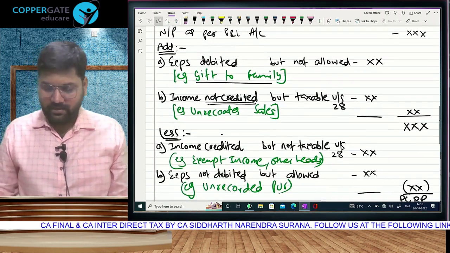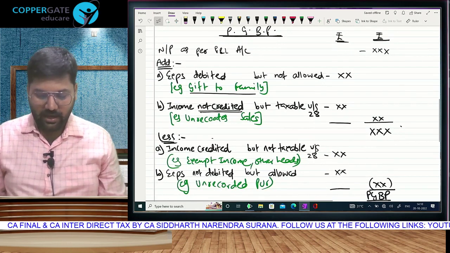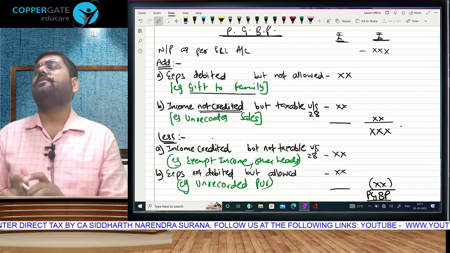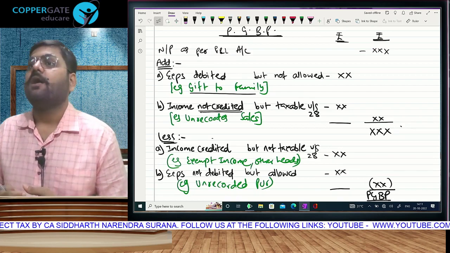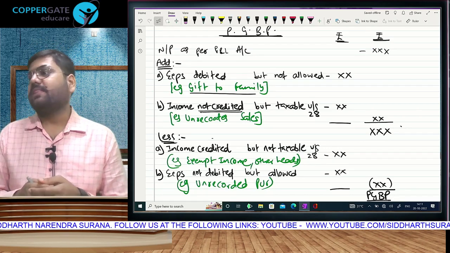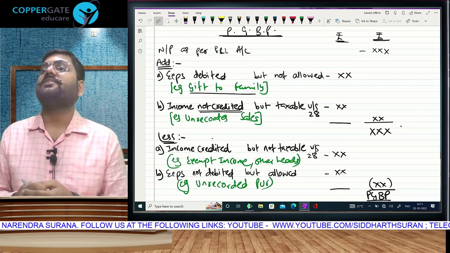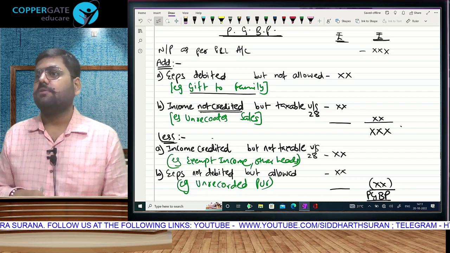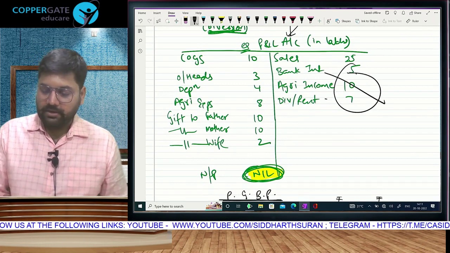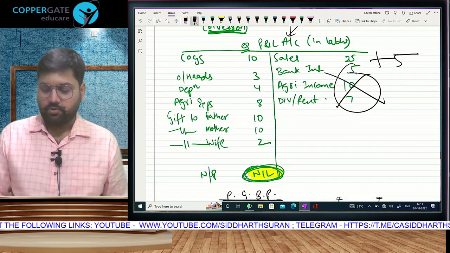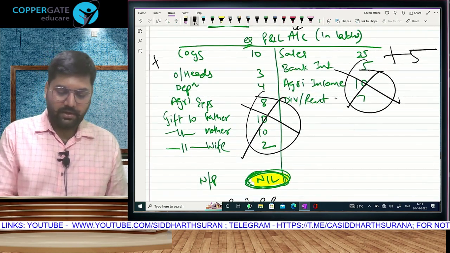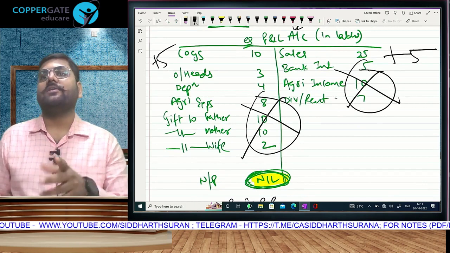Well, ladies and gentlemen, boys and girls, this is how you compute profits and gains of business, or typically the formula of PGBP computation. House property told us to compute GAV, municipal tax. Salary said check the allowances and the perquisites. PGBP says check the profit and loss account. Check if there are errors. Errors are of 4 types: credit side, written but not to be written, and not written but to be written. Likewise, debit side, written but not to be written, and not written but to be written. Accordingly, one add, one less on both sides.